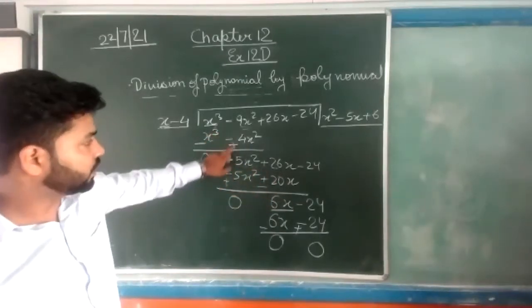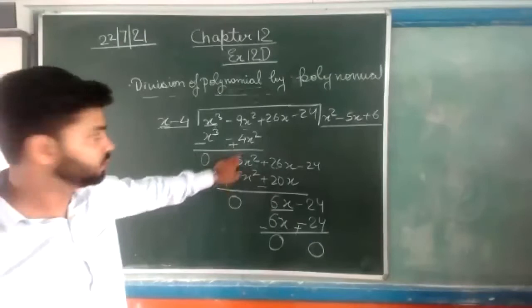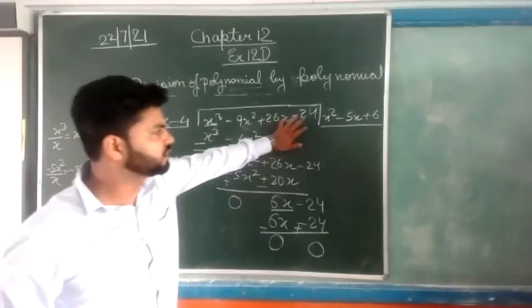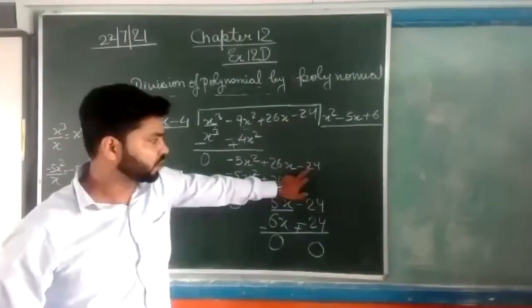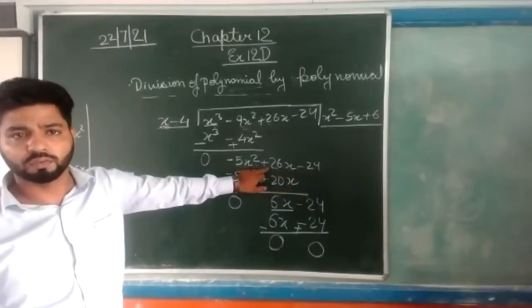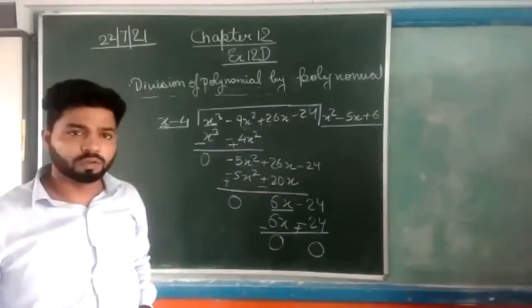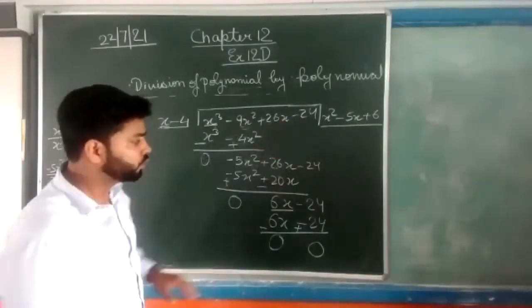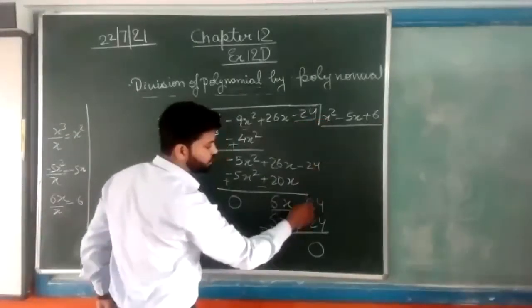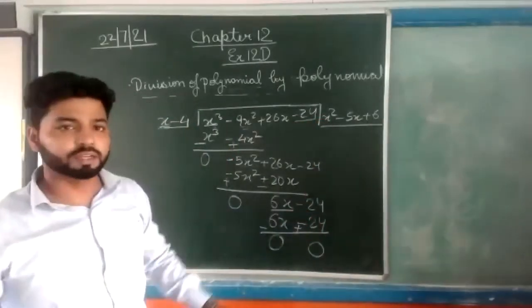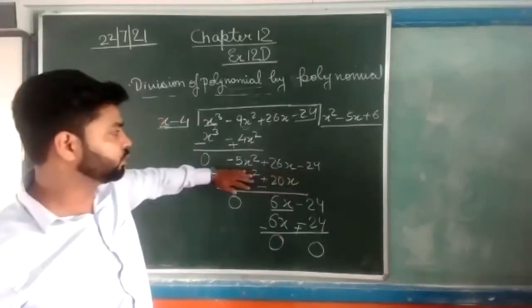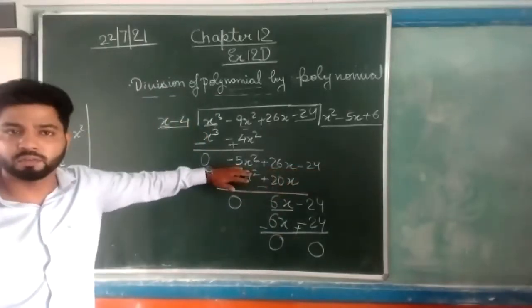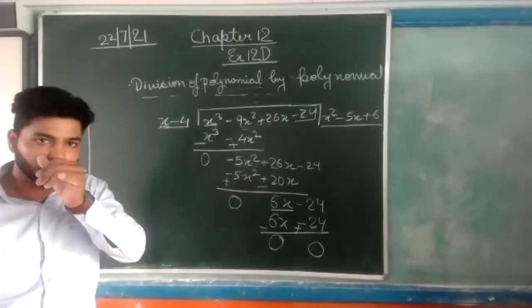It is for our comfort that we are copying the whole equation. If you don't want to, you can also take this minus 24 directly here. But it is better to take the minus 24, so it is a fresh equation. That will be good for you.